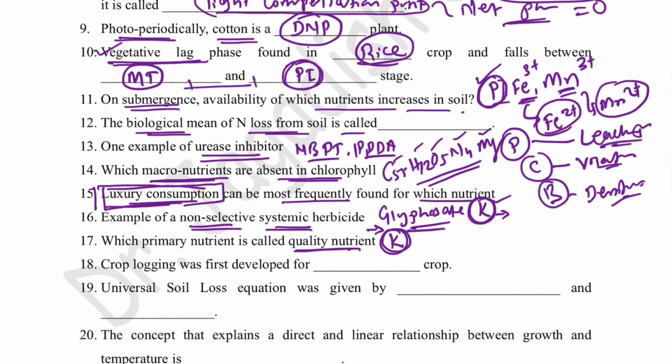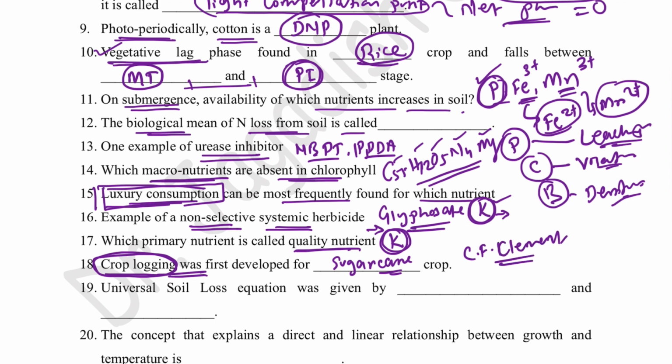Crop logging was first developed for which crop? Crop logging, this is not lodging. Lodging is different, logging is different. Crop logging was first developed in sugarcane crop. Sugarcane crop, and in Hawaii it was developed by C.F. Clement.